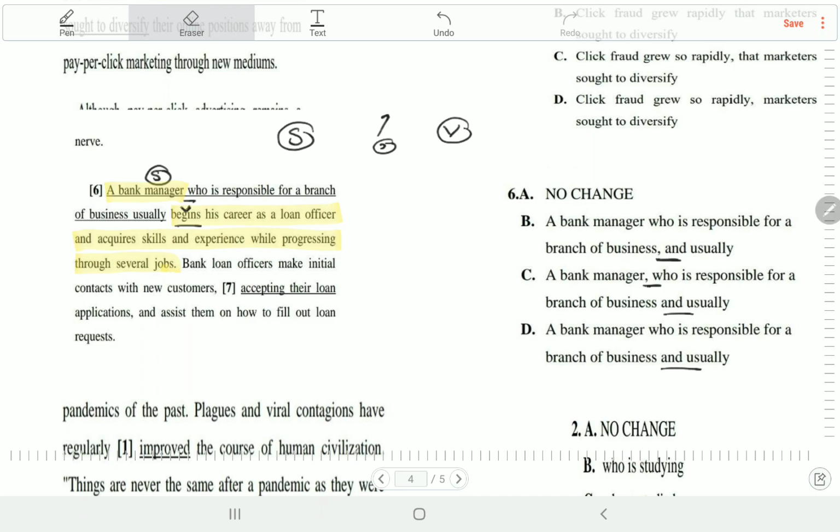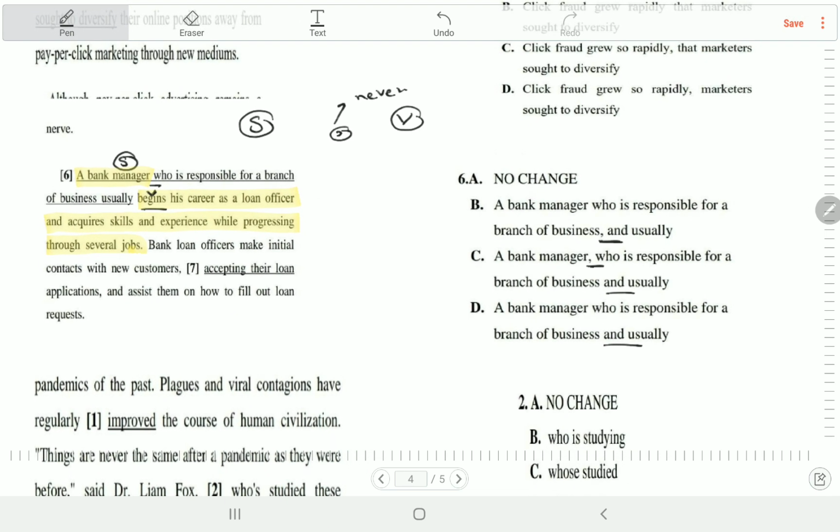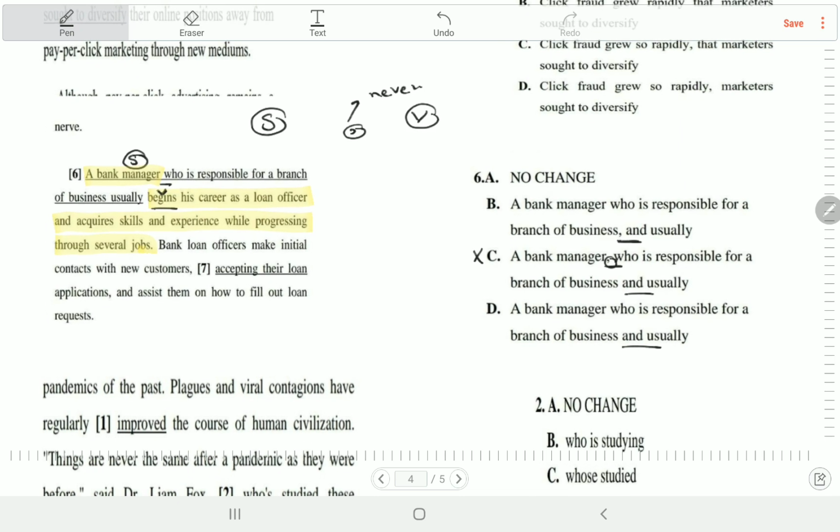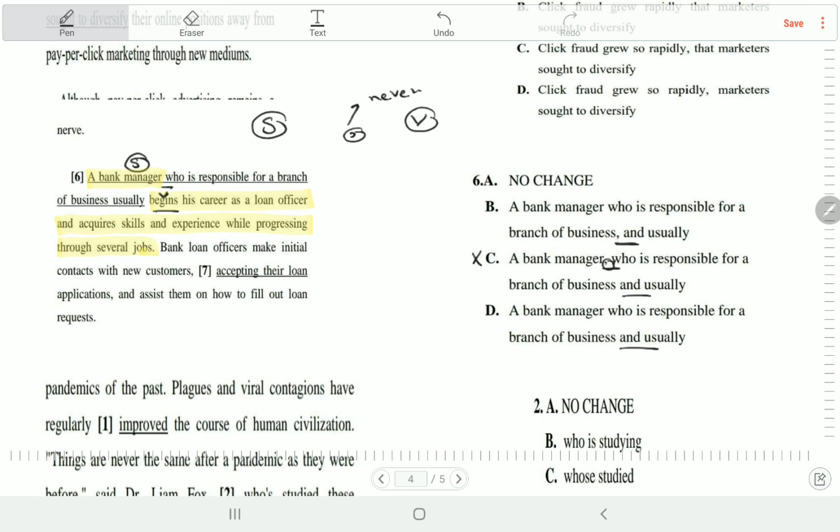Okay, so never put 1 comma which means E, which means in a C okay انت حاطط 1 comma before who so it is deleted. طيب مين تاني deleted؟ يعني انا شايف ان A good. اوكي هنا كويس. A bank manager begins. طب في B a bank manager مش هنقرا الجزء بتاع هو هنقرا الفيرب على طول. A bank manager and usually begins.